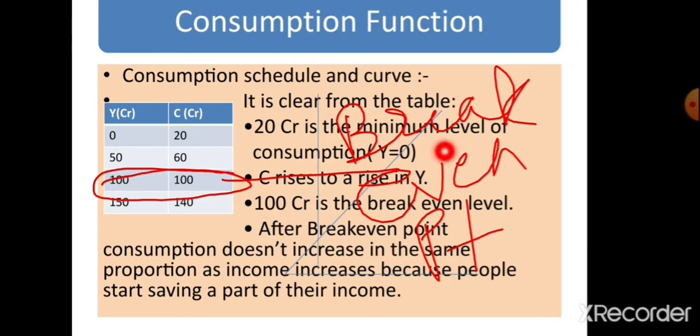Break-even level of income is the level of income where consumption expenditure in the economy is exactly equal to the income level. After this, income is 150 crores and consumption is 140. So we can conclude that when income increases, consumption also increases, but not in the same proportion because people start saving a part of their income. So dear students, you are to learn the definition of break-even point.